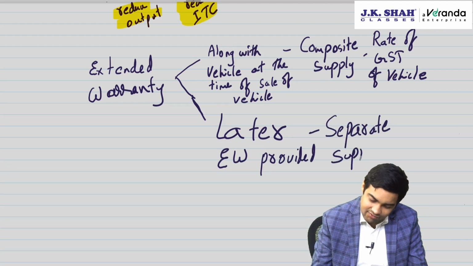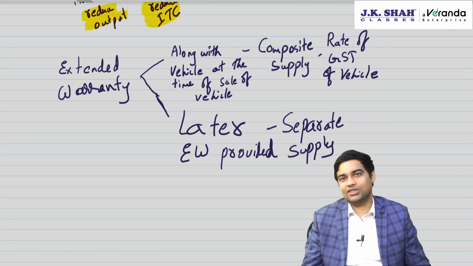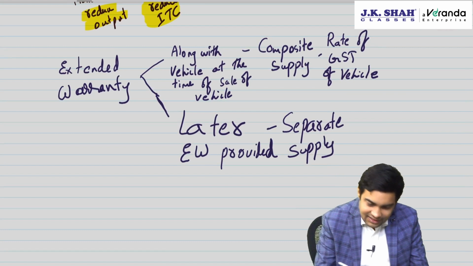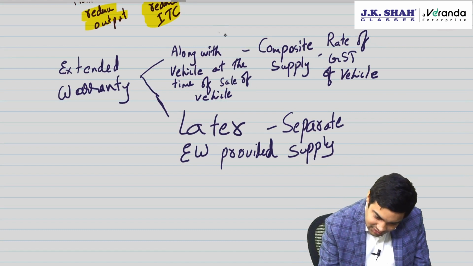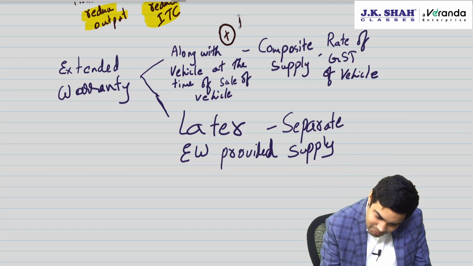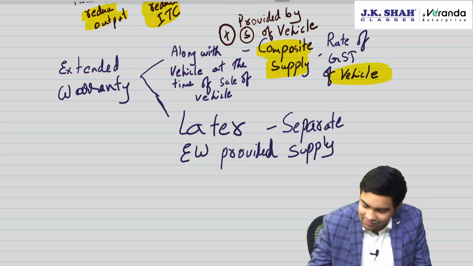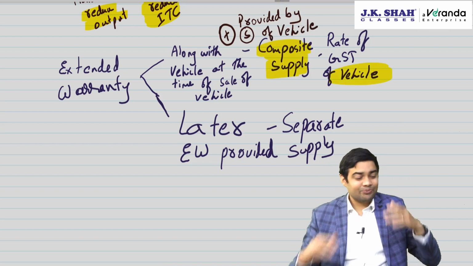This was clarified, but then one more circular was added saying that two conditions need to be satisfied. It should be along with the sale of vehicle plus provided by the supplier of vehicle. Provided by the supplier of vehicle, only then it will be a composite supply and the rate of GST of the vehicle will apply. Let me give you an example.